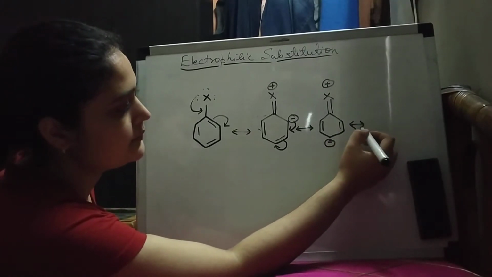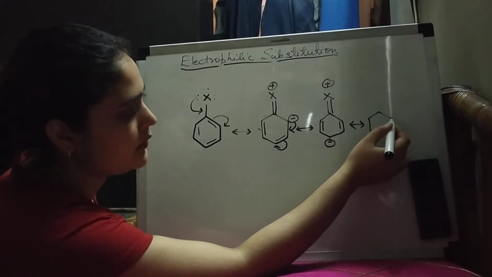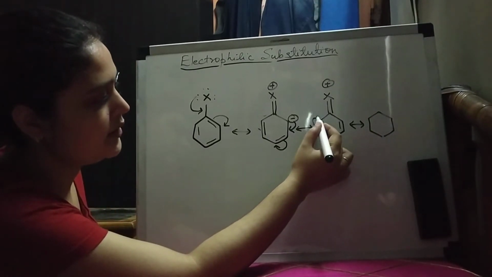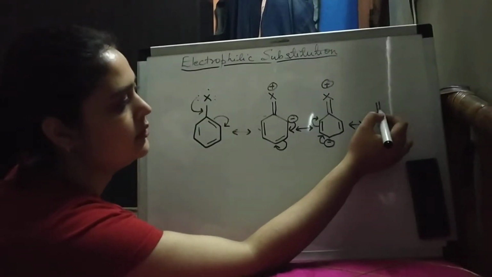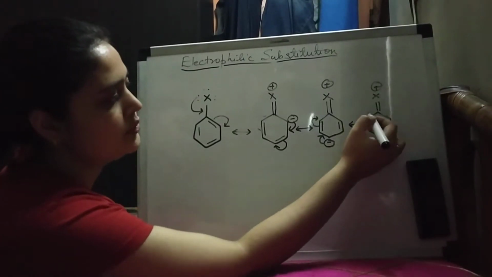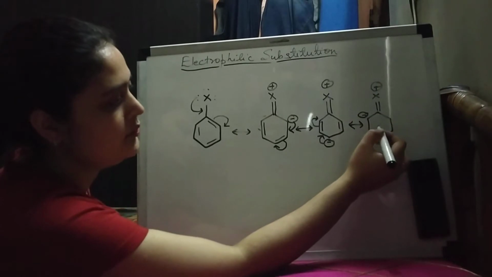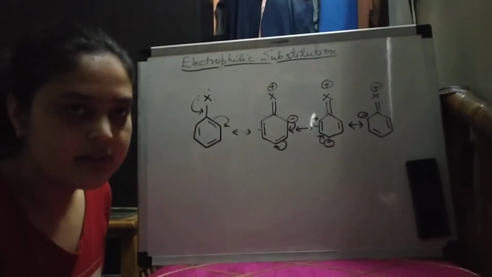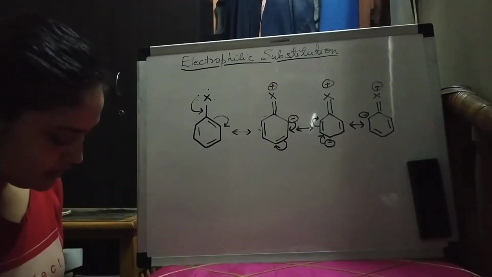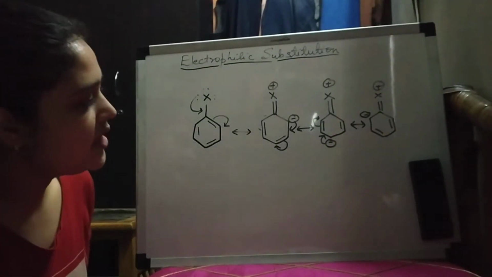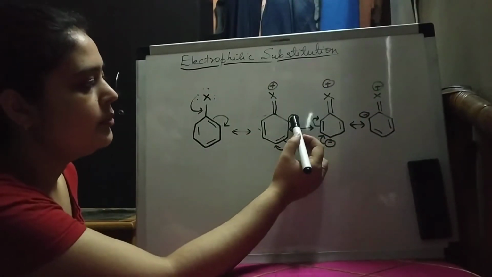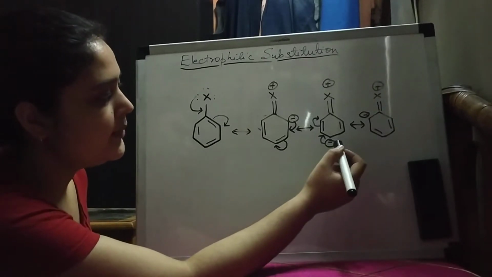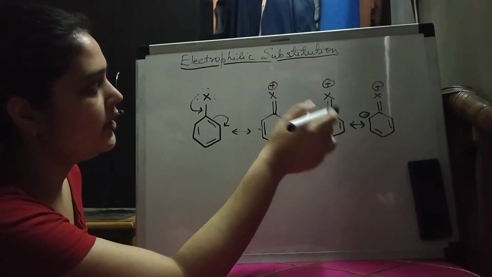Then next, this charge will come here and a negative charge will come here. So here a negative charge, here a double bond, and here also a double bond. So these are the four resonating structures, and here you can see that the negative charge is coming on the ortho positions and para positions, right? So that's why it is ortho para directing for the electrophile.